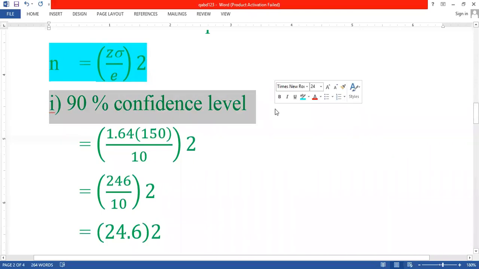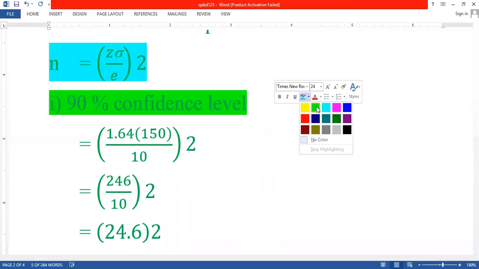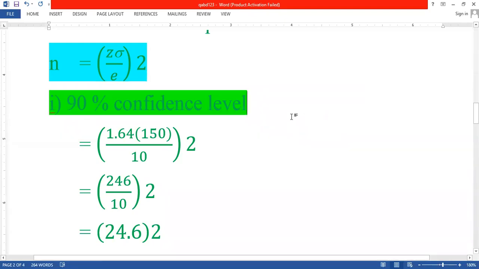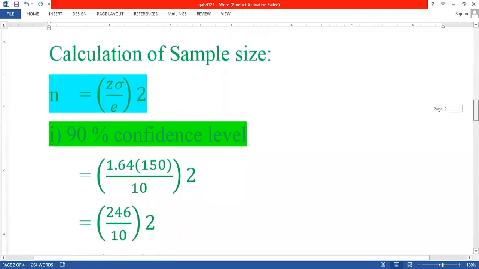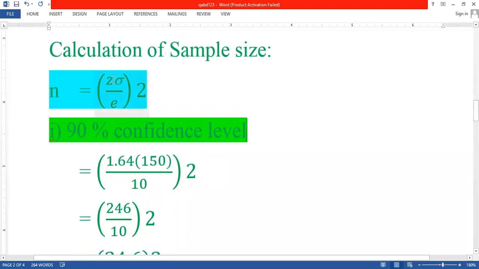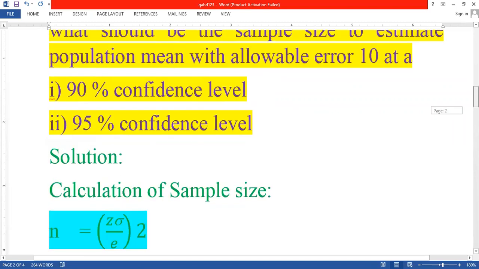When we have to find the sample size for 90%, we have to choose the sample size for 90%. So what is the sample size? N is nothing but sample size. Here Z is given, that is the 90% confidence coefficient.